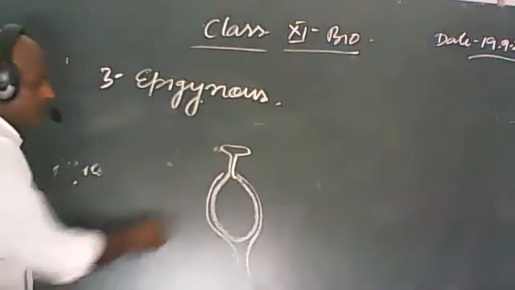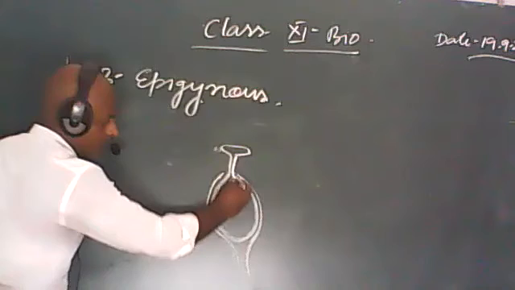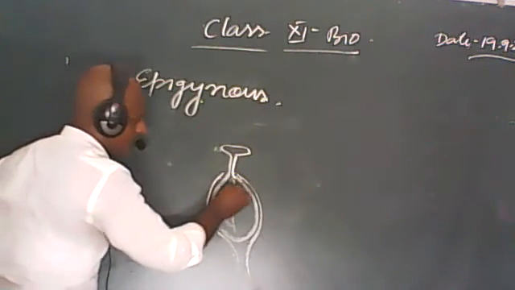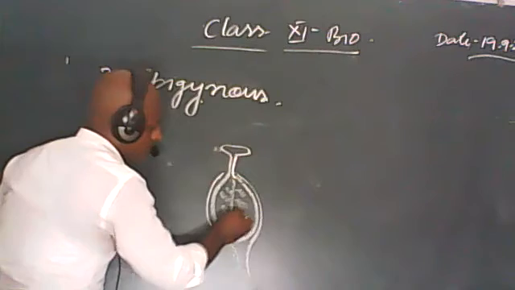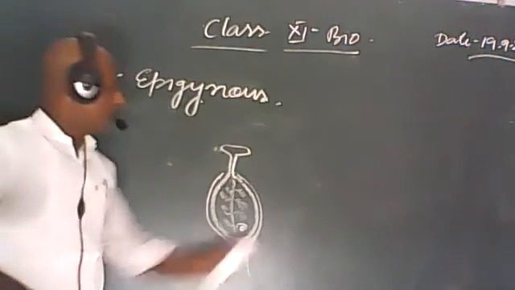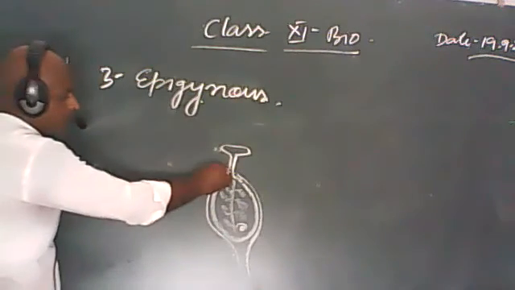Such type of condition will develop. This is the ovary. अब इसमें ovules को भी दिखा दिया है, आप देख सकते हो. We know that ovules are present inside the ovary, तो इसलिए दिखा दिया है. That's why very easily we can differentiate the ovary and thalamus also. After that, all the other floral organs will develop from this portion.